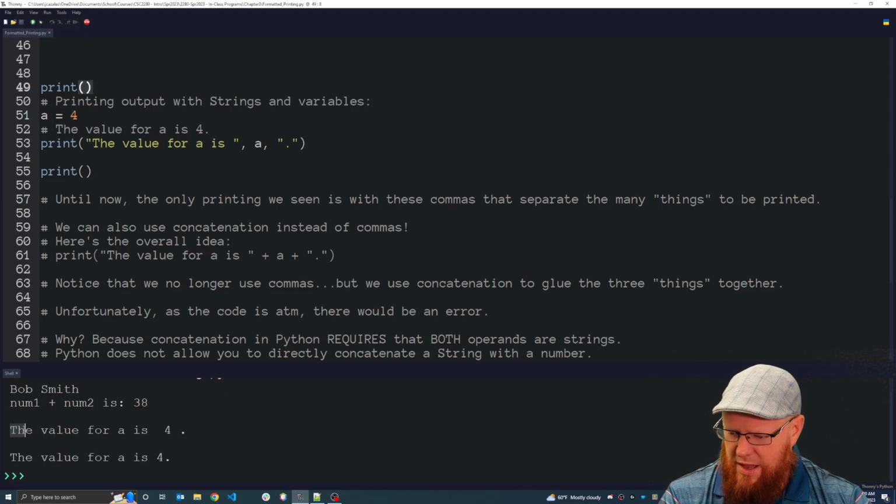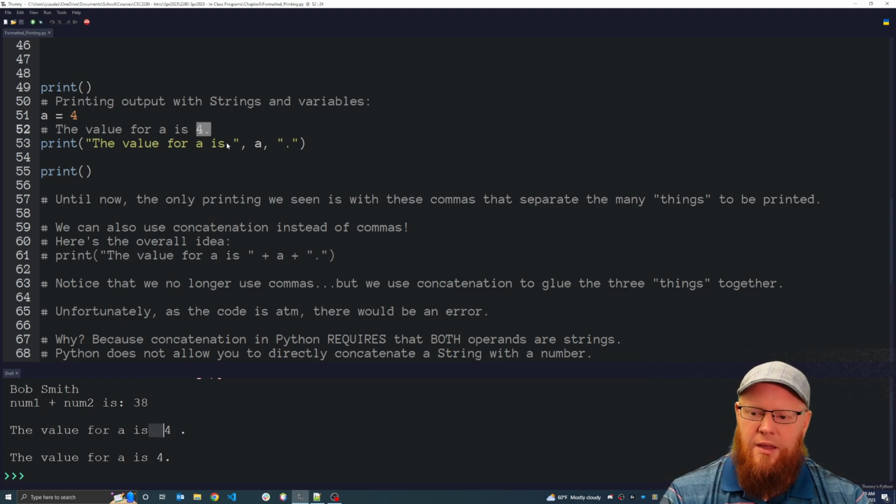So here's what we're looking at. The value for a is 4, and notice we have this space here between the 4 and the period. We don't want that. And there's an extra space here. We don't want that. The reason is because when you use this comma method of printing, Python automatically puts a space between everything.